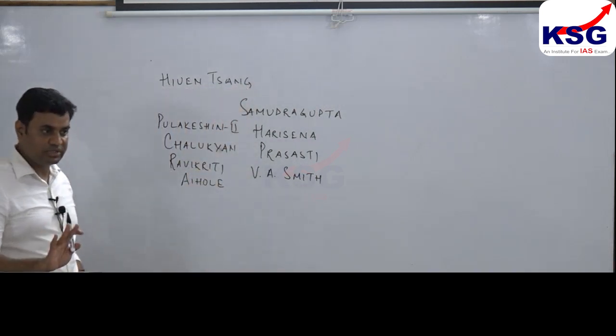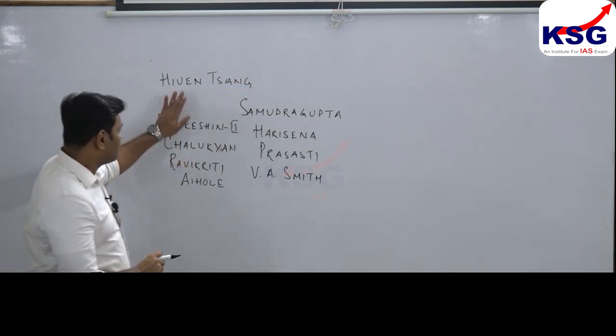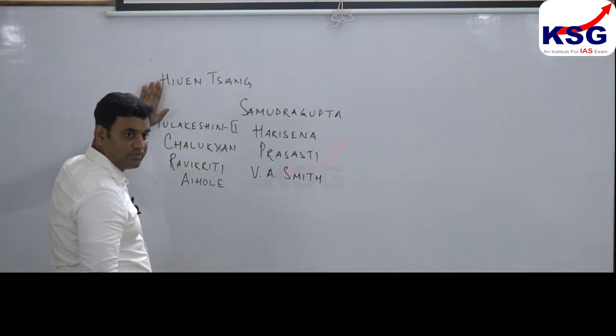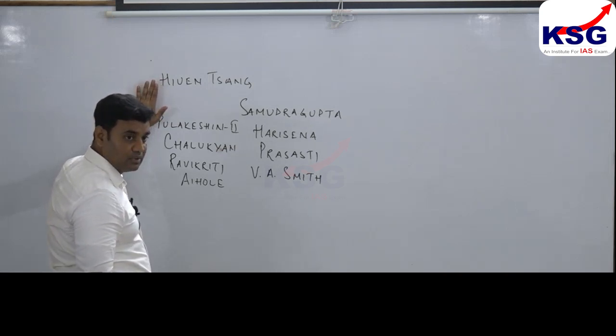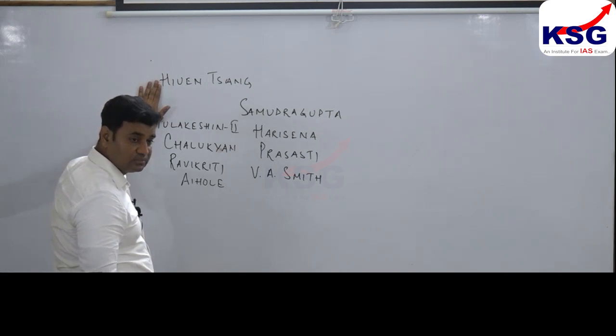He came to India during the reign of Harshvardhan. Yuan Sang claimed Harshvardhan to be a powerful ruler. It can be negated because he himself was defeated by Pulakeshin II.